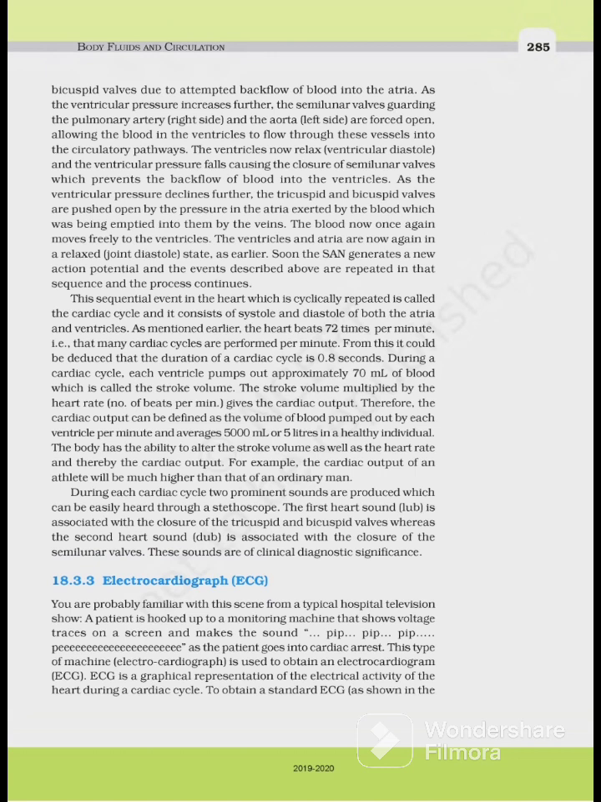This type of machine, ECG, electrocardiograph, is used to obtain an electrocardiogram.